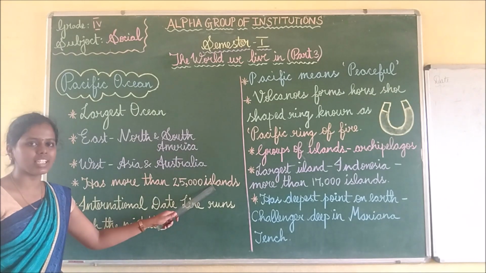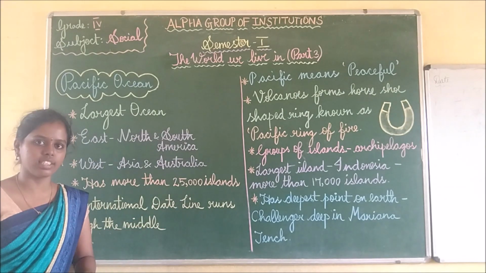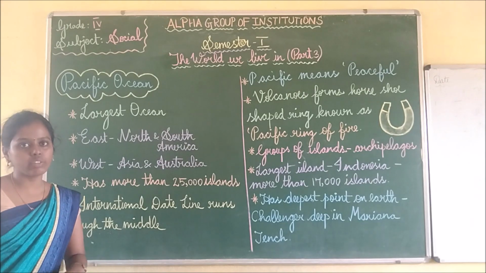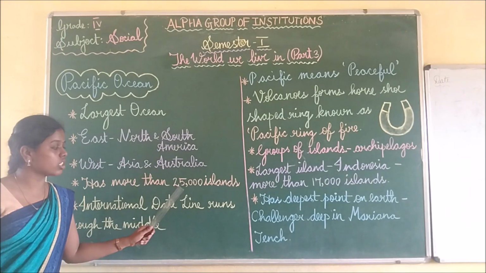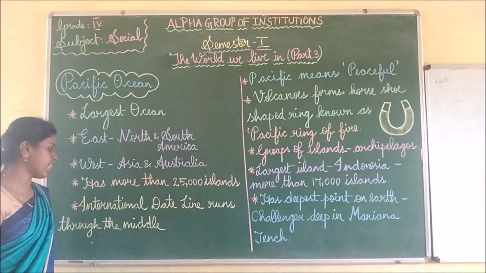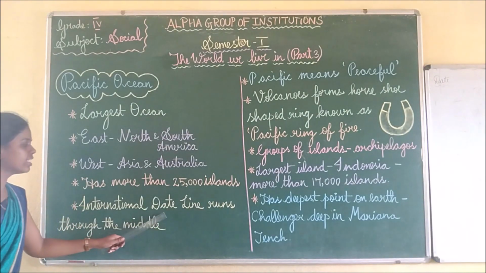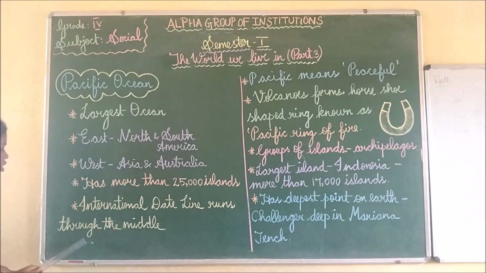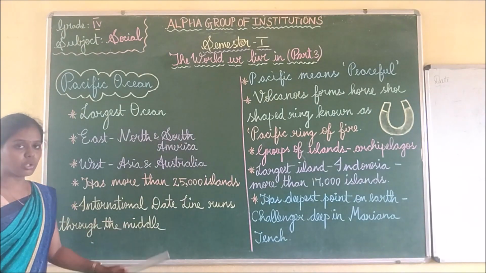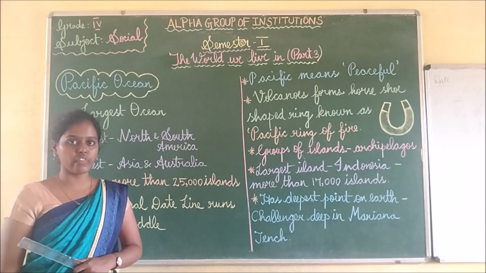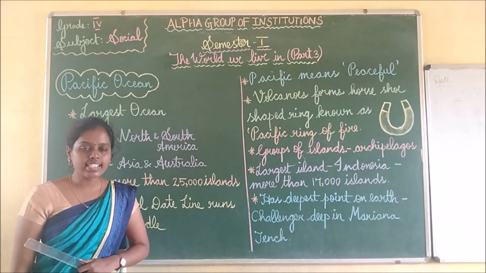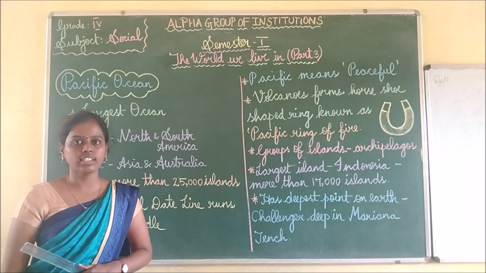So islands means it will be near oceans, in the middle of the ocean. The Pacific Ocean has more than 25,000 islands. The International Date Line runs through the middle of the Pacific Ocean.